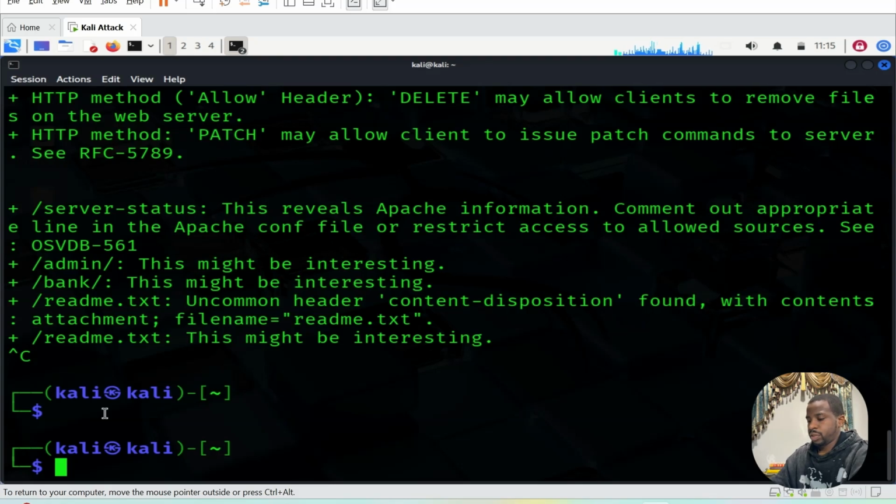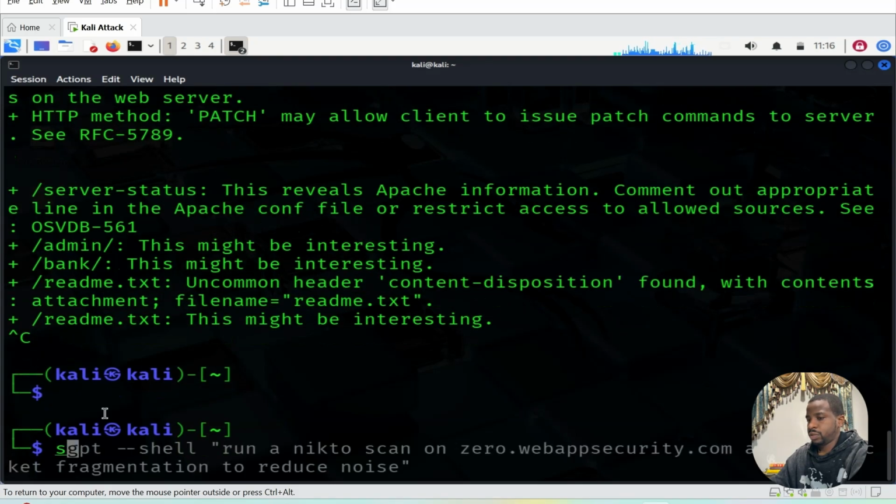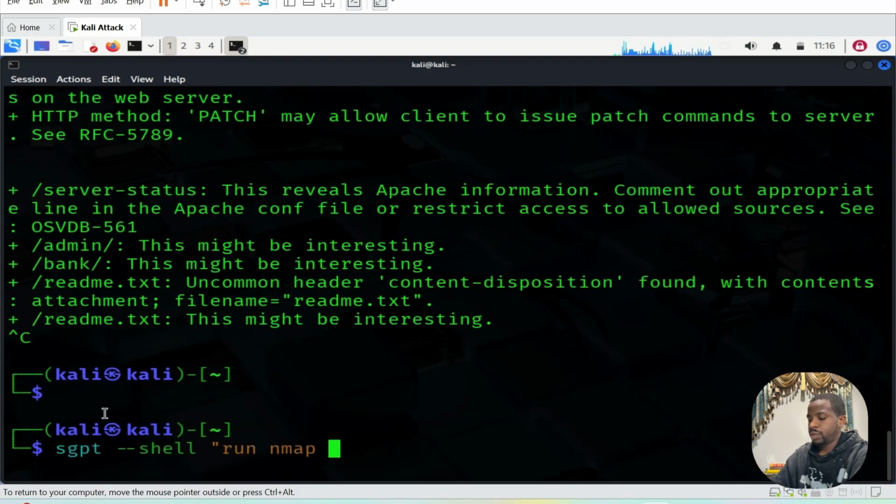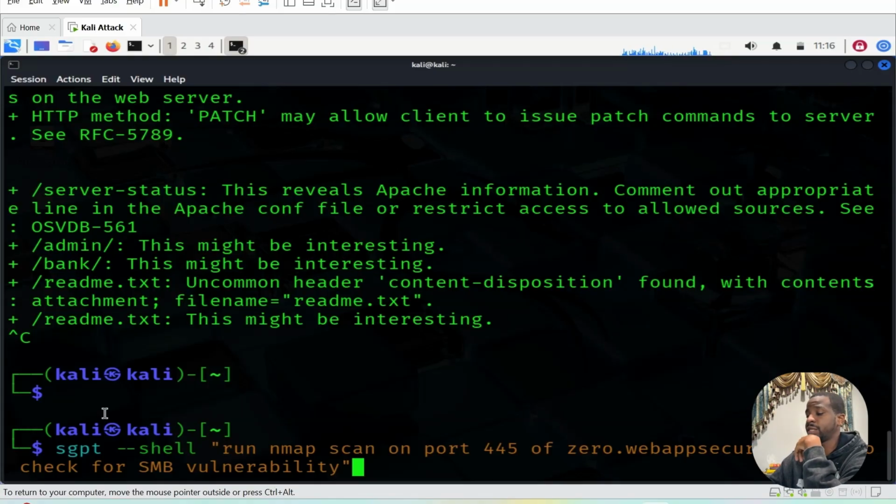Let's do something different, still trying to see more vulnerabilities. Run nmap scan on port 445 of 0.webappsecurity.com to check. This is actually a scan that I had to do recently in a real work environment, because Microsoft recently had an SMB vulnerability that they posted about.